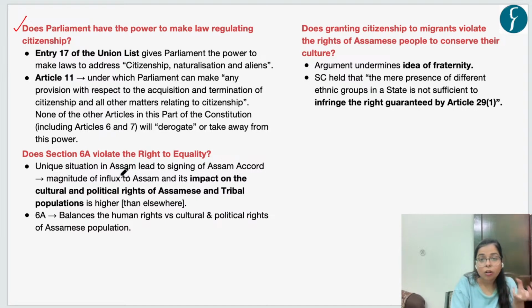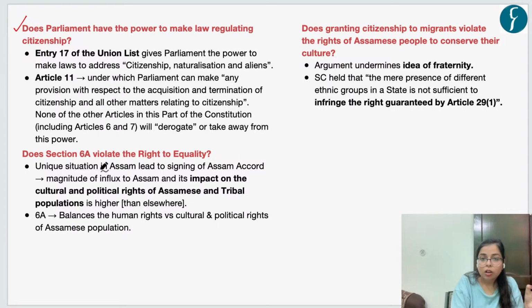This was also because the magnitude of influx of these immigrants to Assam was of that scale that these illegal immigrants could have impacted the cultural and political rights of the Assamese and tribal population, and this impact was higher in Assam as compared to other states, for example West Bengal.